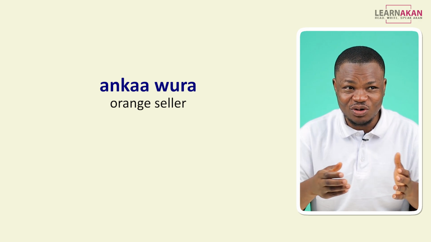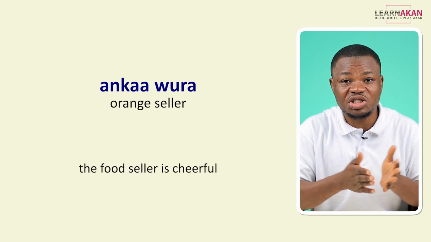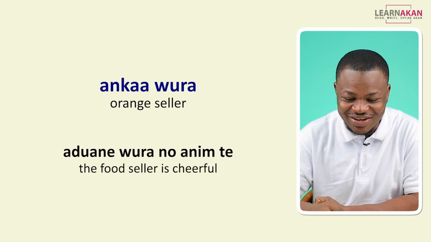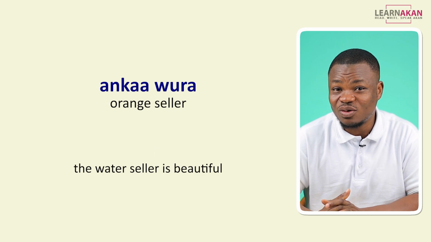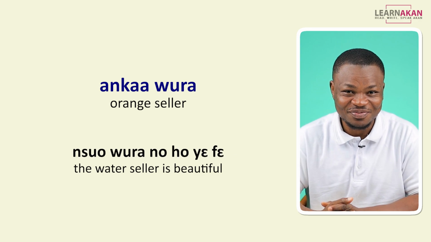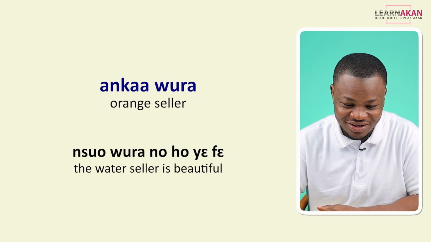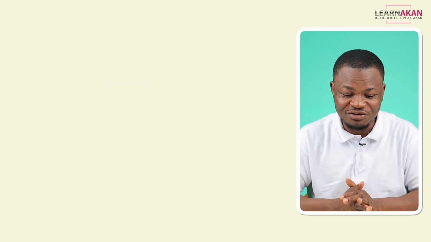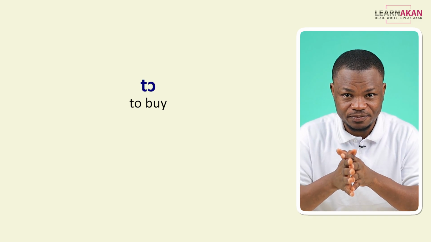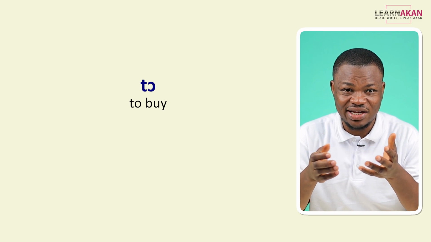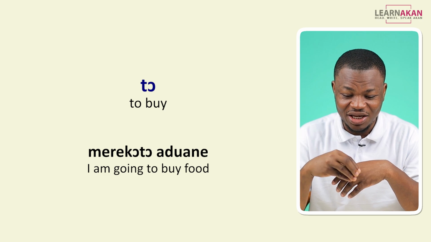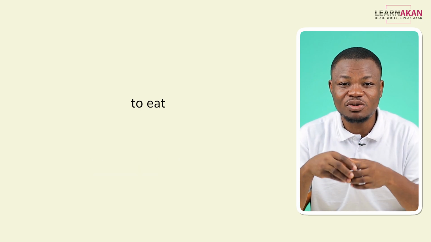So if I want to say the food seller is cheerful, I'll say aduanewura no enimte. If I want to say the water seller is beautiful, I'll say nsuowura no ho ofe. Let's go to the verb to buy. To buy is to. So if I want to say I am going to buy food, I will say mekoto aduane. Let's go to the verb to eat.